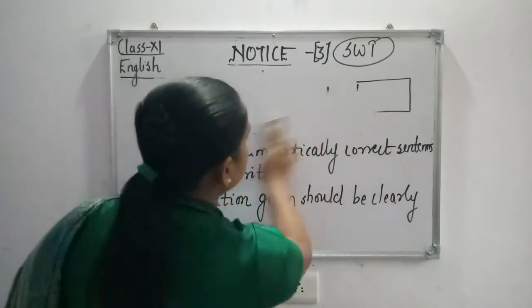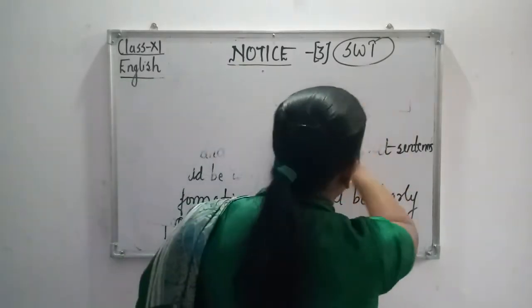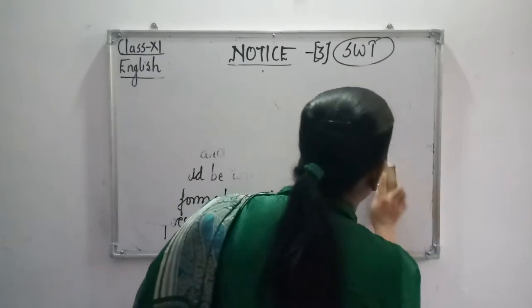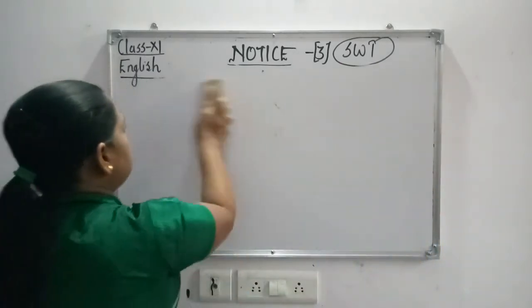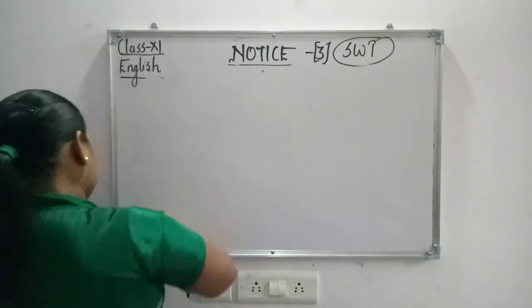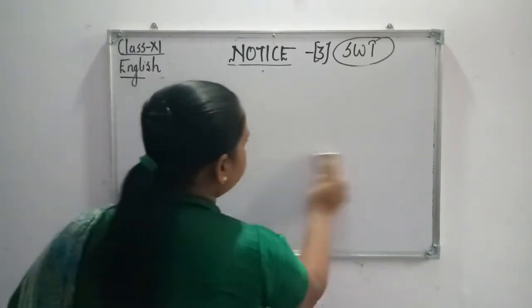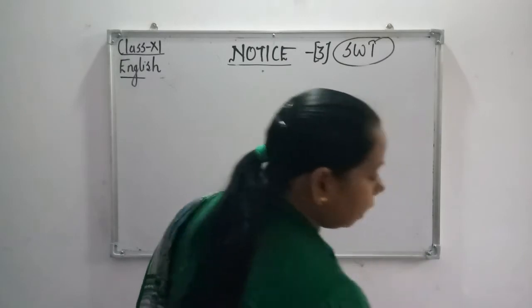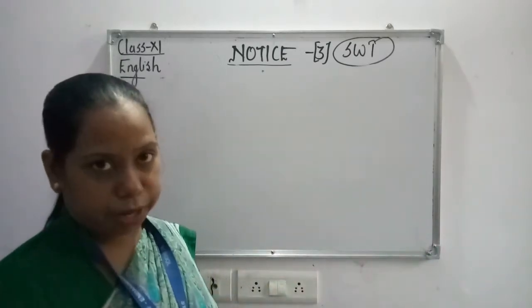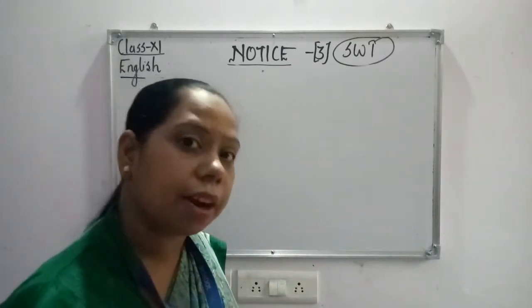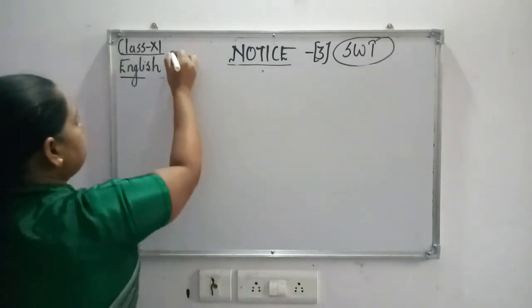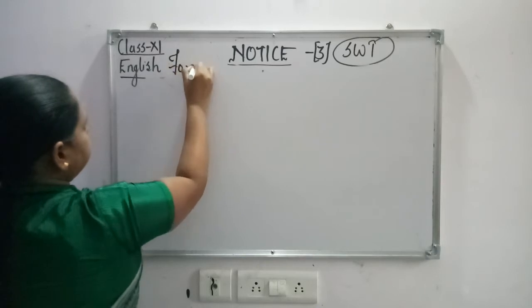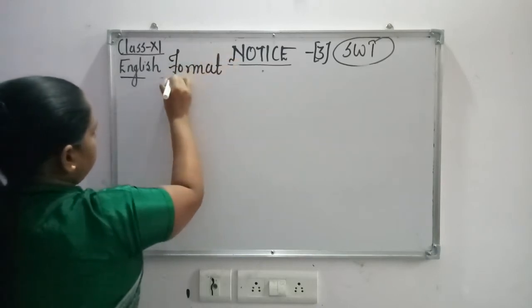Don't make any mistakes while understanding it. There is one single format and we need to learn it properly. You may have come across various formats, but there is one appropriate format of notice writing. So we are going to deal with the format.